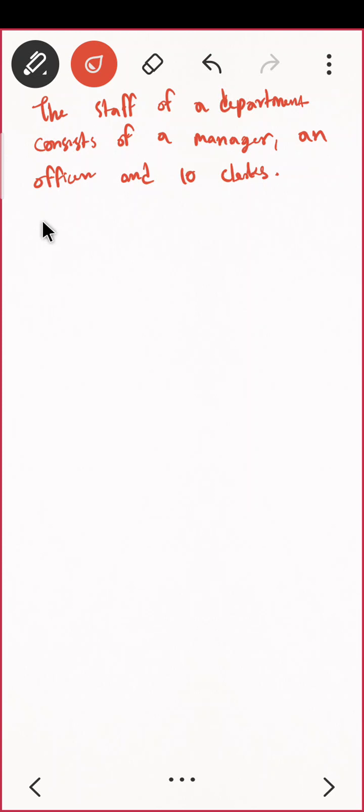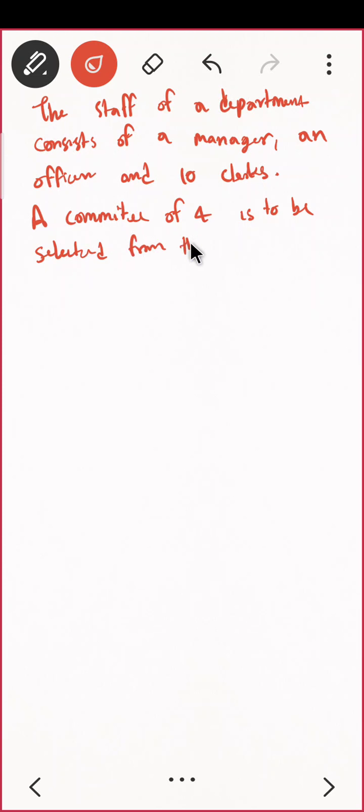A committee of 4 is to be selected from the department. Find the number of ways this can be done.